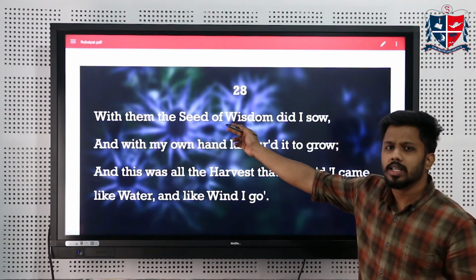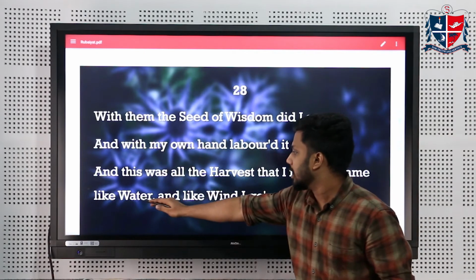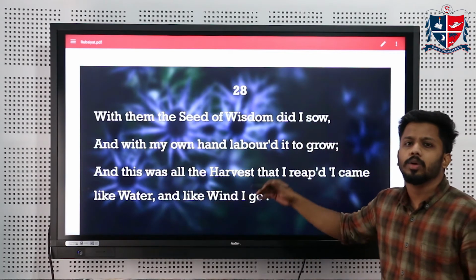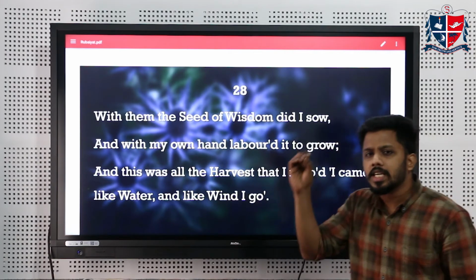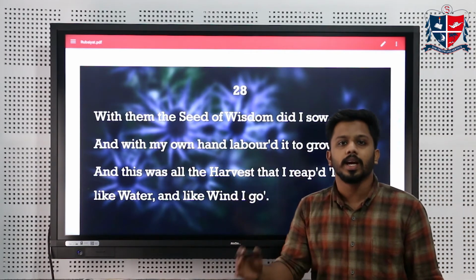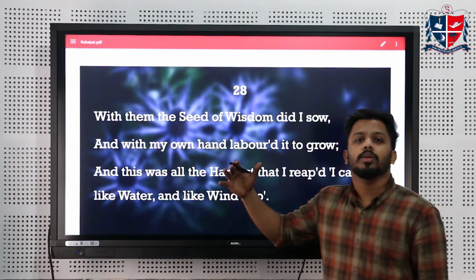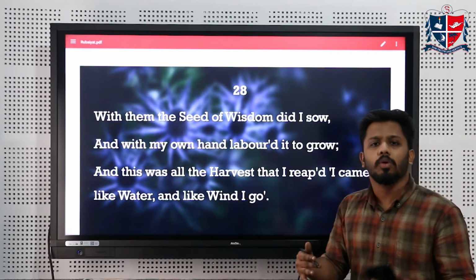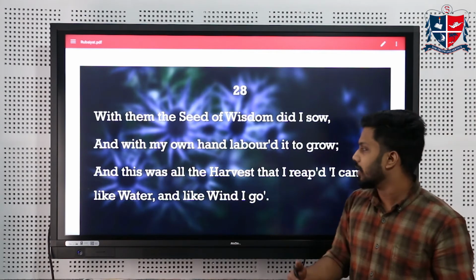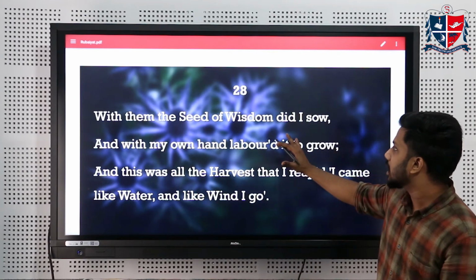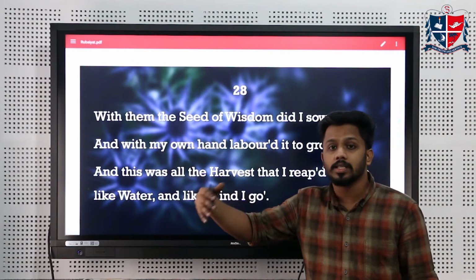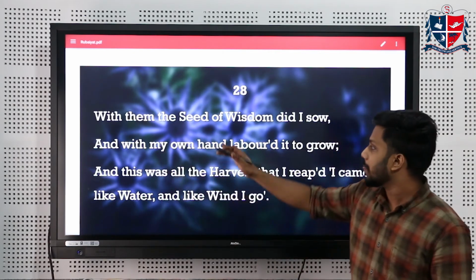Now in this quatrain, look at these lines. I came like water and like wind I go. Now this is one of the best ways in which you can describe your own life. So this phrase is being used in many quotes and in many situations. In this last quatrain, it's a continuation of what he had about his discussions with these doctors and saints.